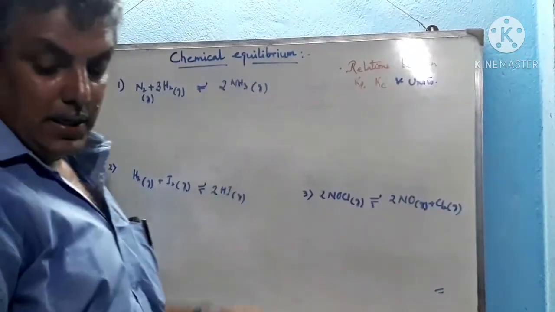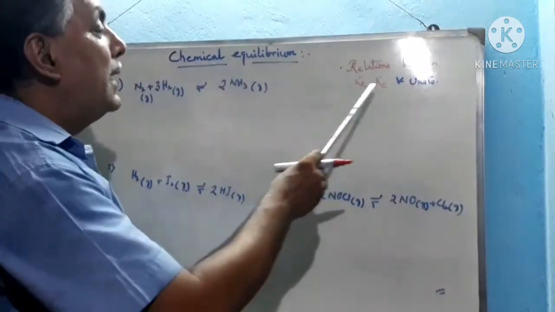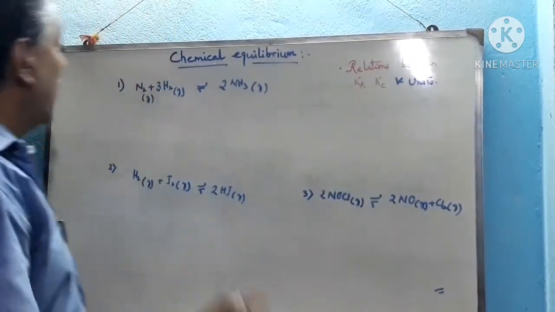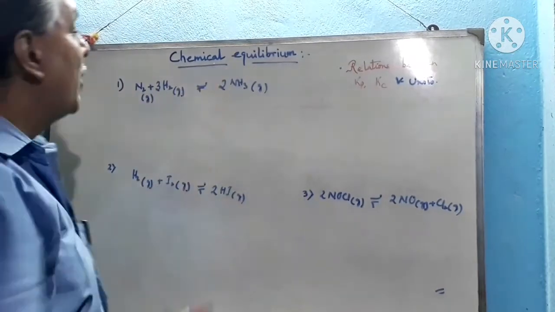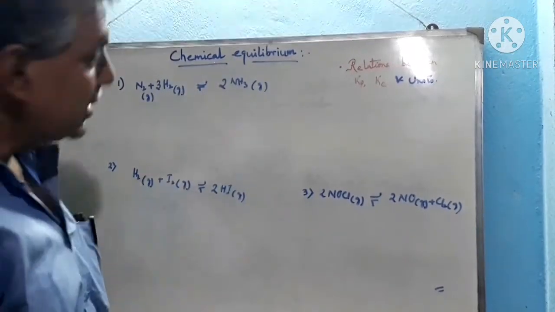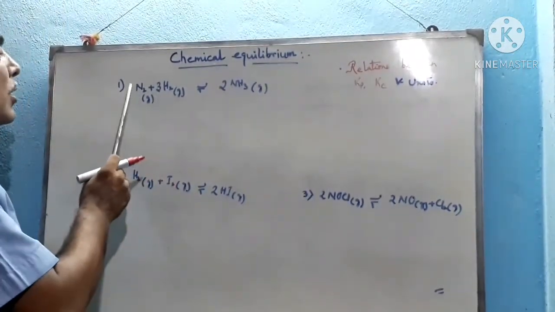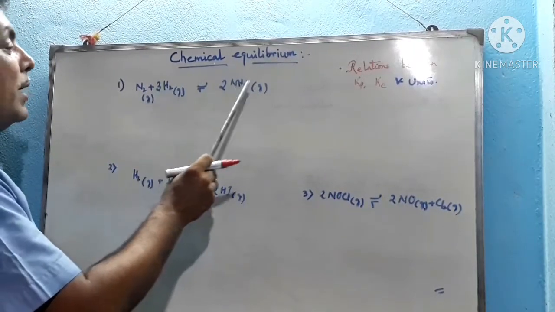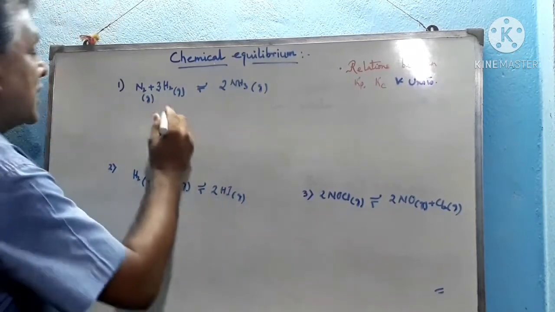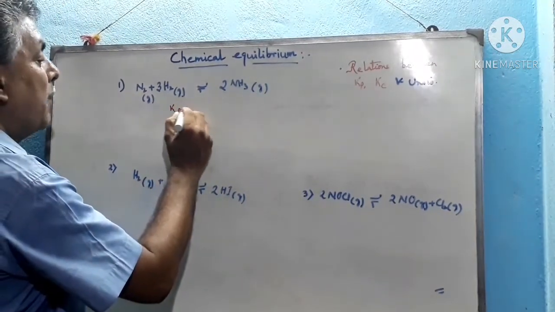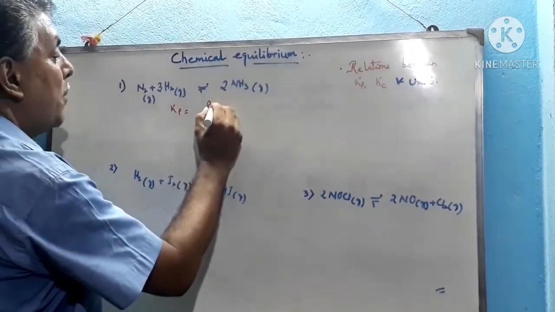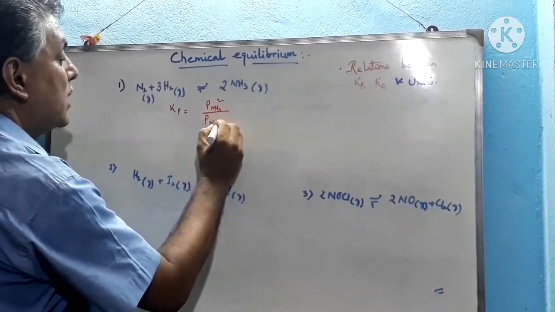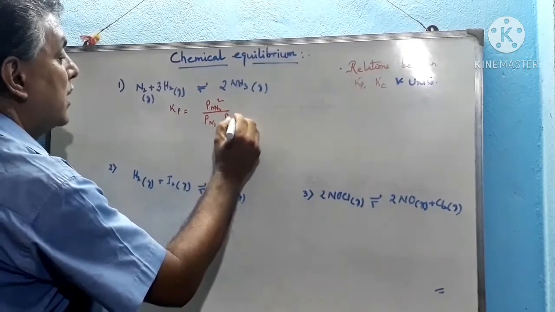Now I am discussing the relations between Kp, Kc and their units. See this: N2 plus 3H2 reversible to 2NH3. This is the reaction, first equilibrium, in a closed vessel. All these components are in the gaseous state: N2 gaseous, 3H2 gaseous, reversible to NH3 gaseous. Now what is the expression for Kp? We know that Kp equals the partial pressure of ammonia squared divided by the partial pressure of nitrogen into the partial pressure of hydrogen cubed.